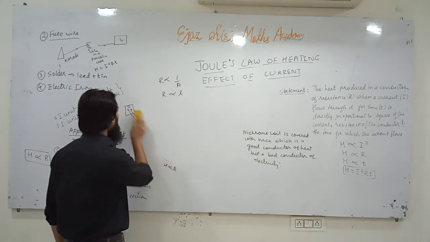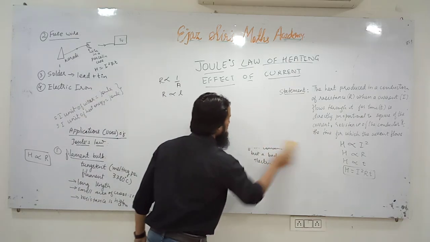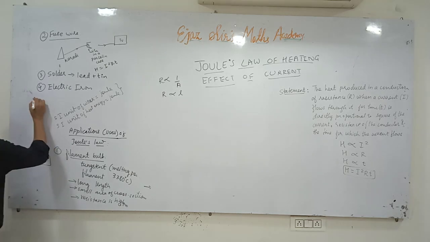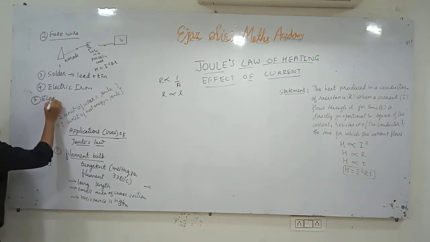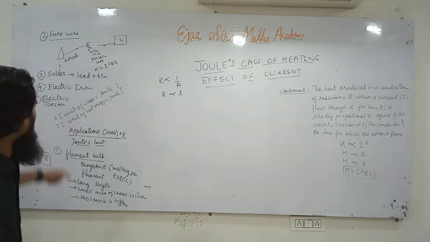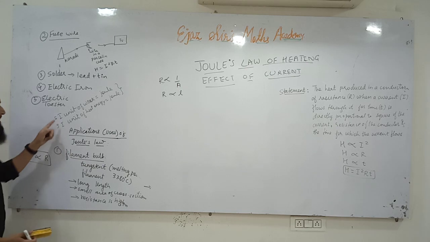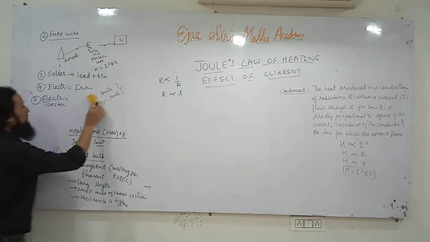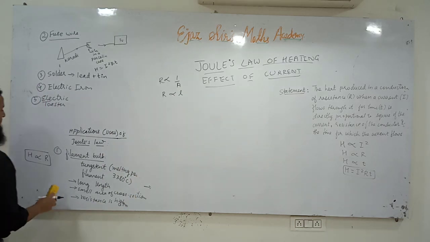The next application, the fifth application, is an electric toaster. You can note down these 2 points. SI unit of work is joule, SI unit of heat energy is also joule. That's why instead of work we put joule there.